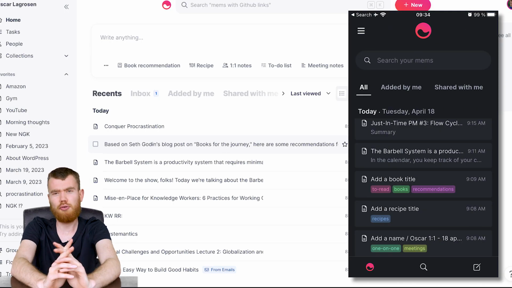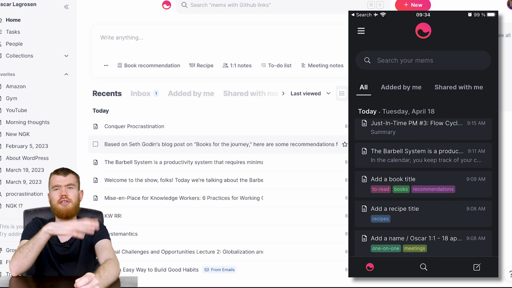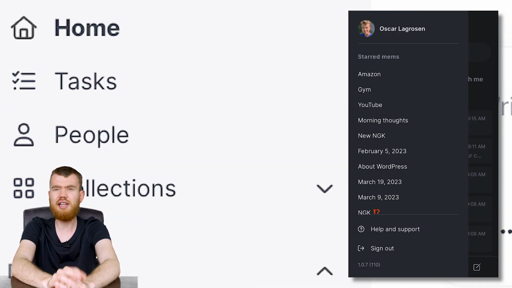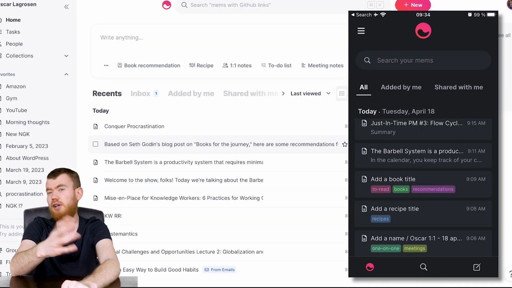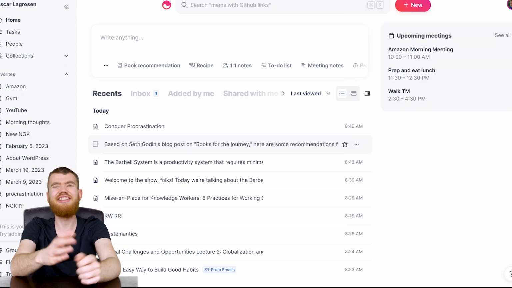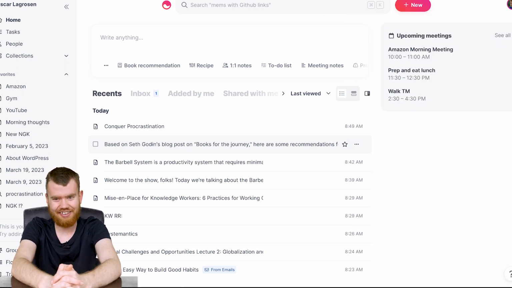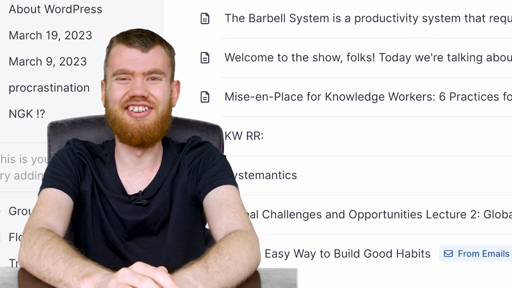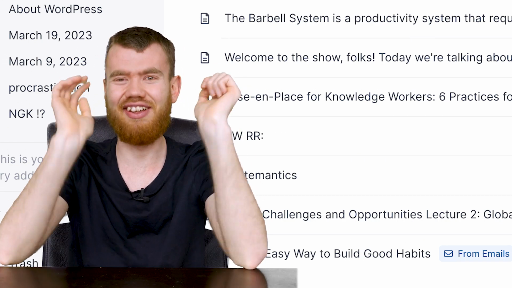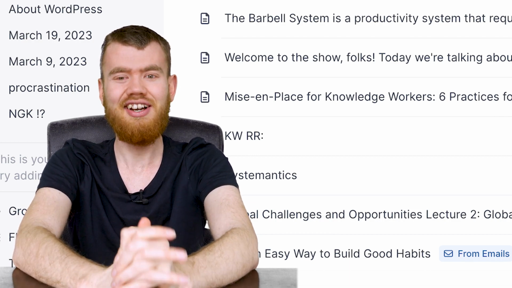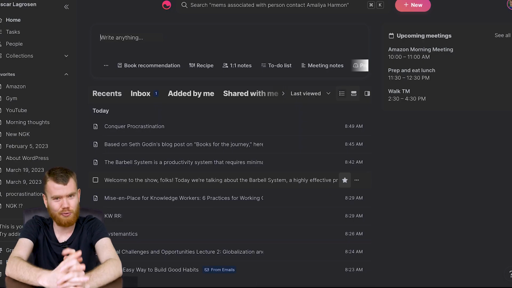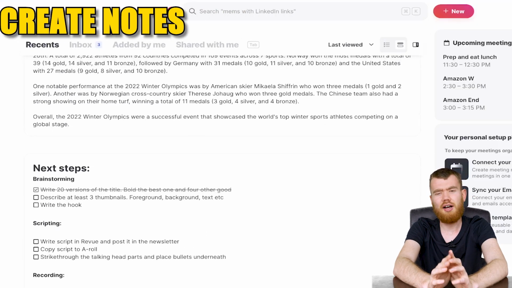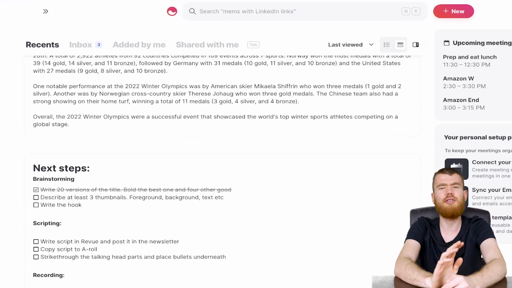And on the phone it pretty much looks similar. You got the timeline in the middle, sidebar on the left, but not these menus on the computer, or the home mem for that matter. You might see right away though that it's in dark mode by default and you cannot change it. And on the computer it's in light mode by default and you cannot change it. But if you're like me and would never look at anything that is white, you just want a very clean and aesthetic view, you can use this Chrome extension right here called Mem.ai, so you can get this pseudo dark mode.